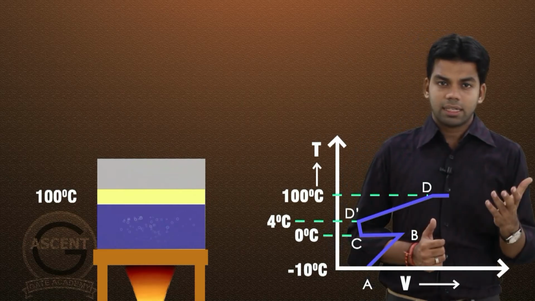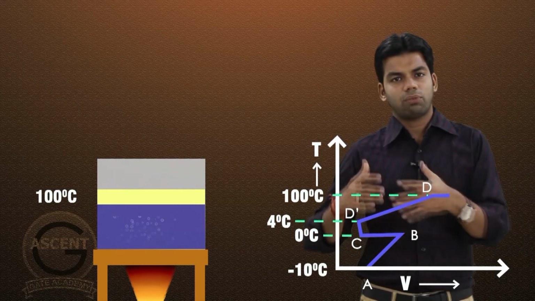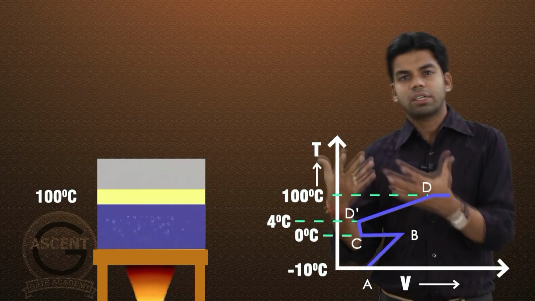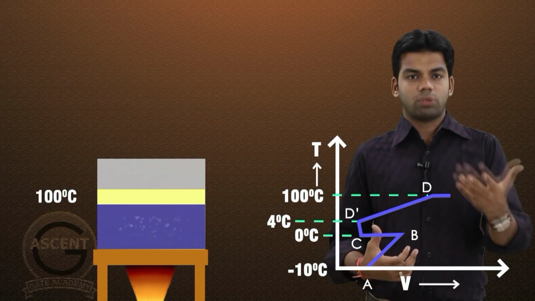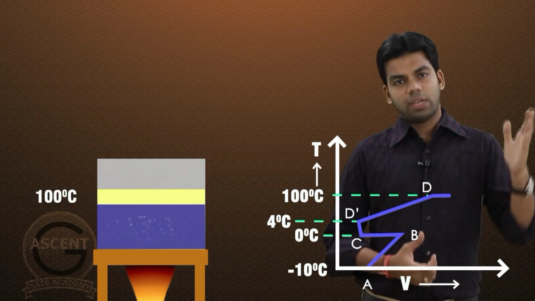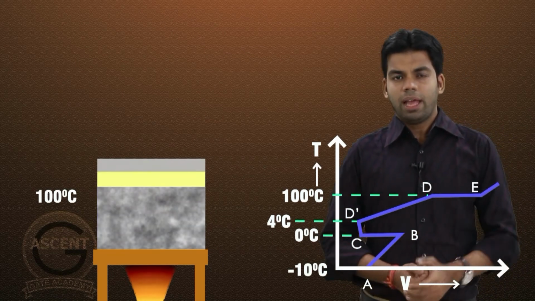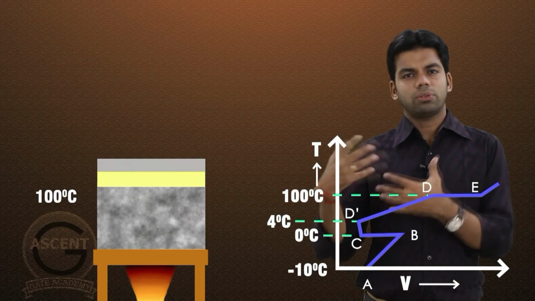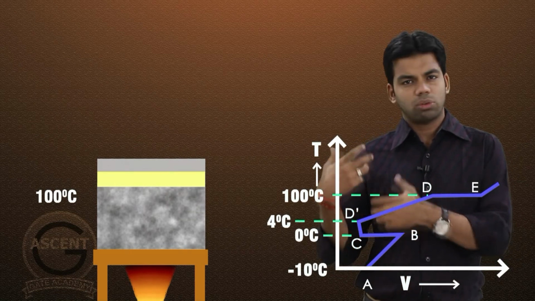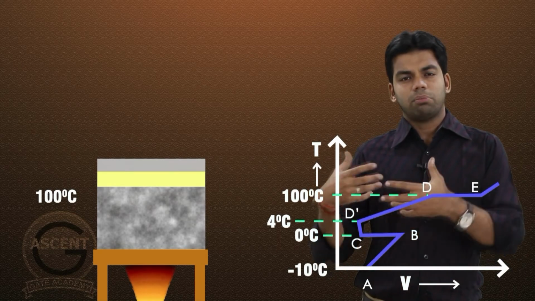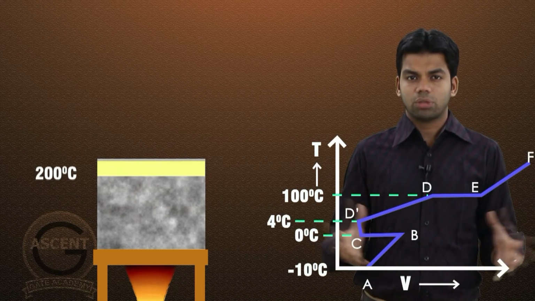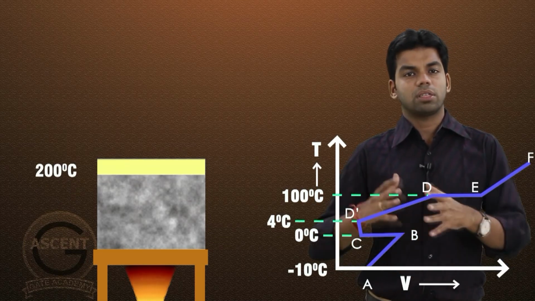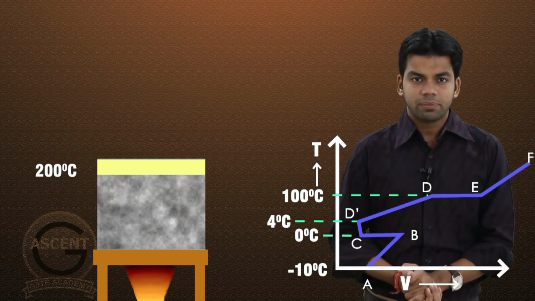Now after 100 degrees centigrade, obviously the water will convert into vapor. So the volume of vapor obviously is more as compared to that of water. So the volume will increase from D to E, and on further increasing, the more you supply heat, the more the temperature will be there and the more will be the volume. Okay, the more we heat, the more expansion there will be, the more the temperature will increase, the more its volume will increase. Getting this or not?